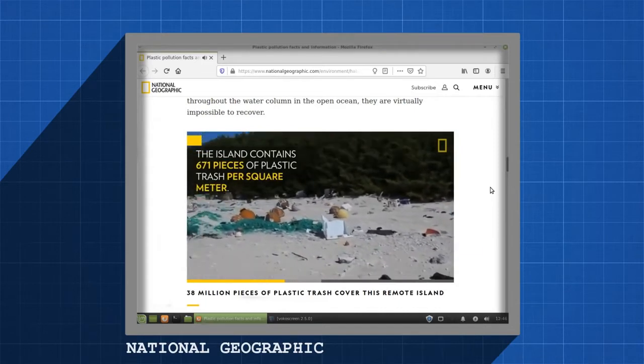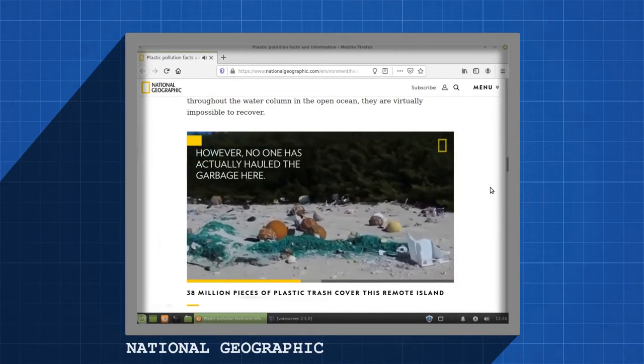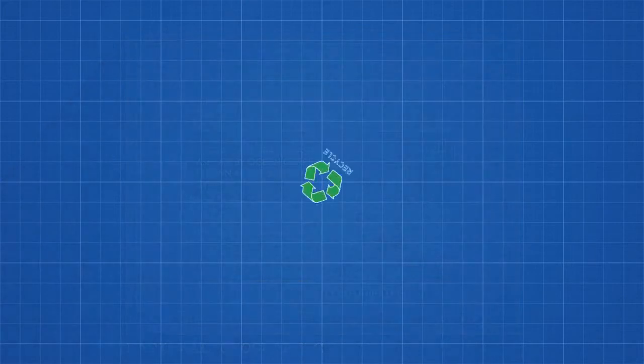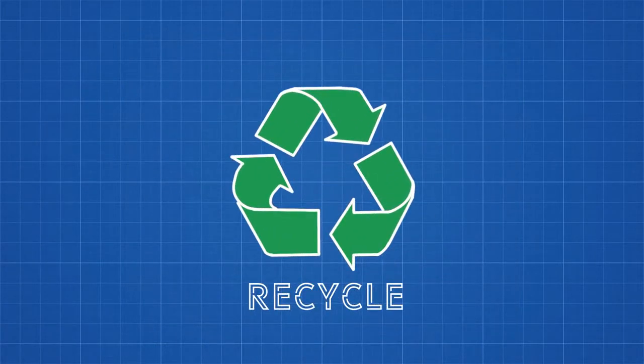Millions of animals are killed by plastics every year. But there are many ways we can reduce the plastic pollution by converting waste plastic into useful resource.